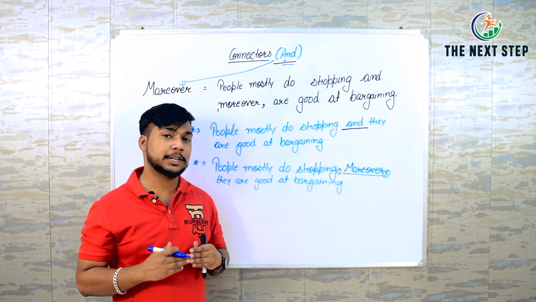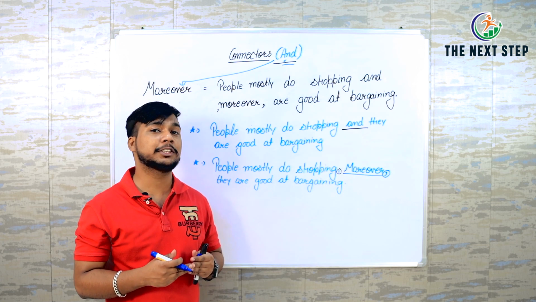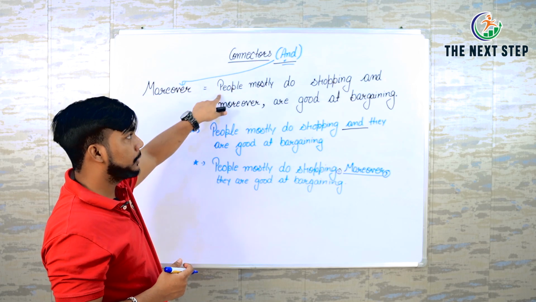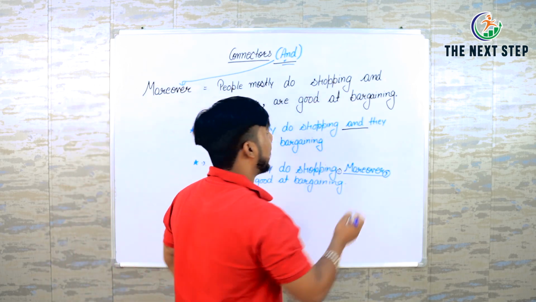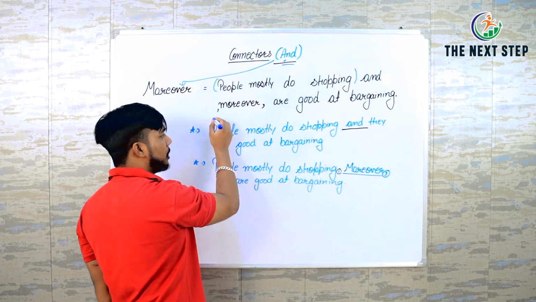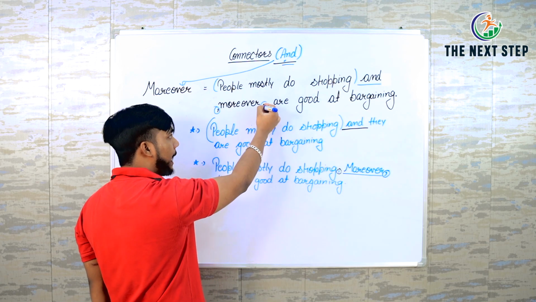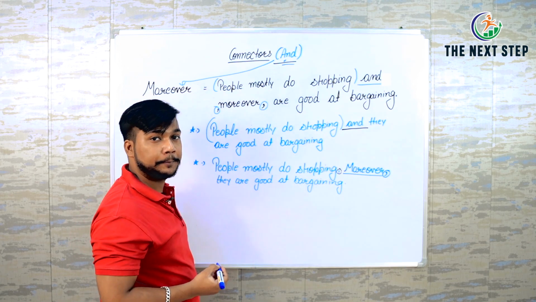But we are going to see now the same connector. How can we use it to enhance our writing score? People mostly do shopping. As you can see, this sentence from here to here is almost the same. Then "moreover" and one more comma.